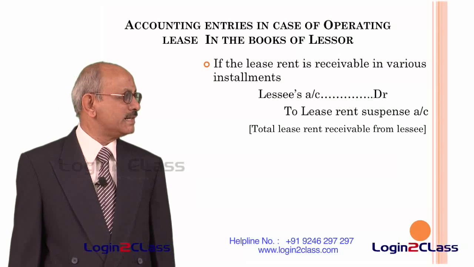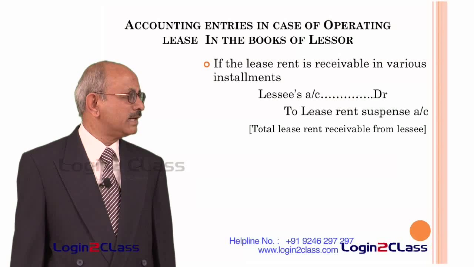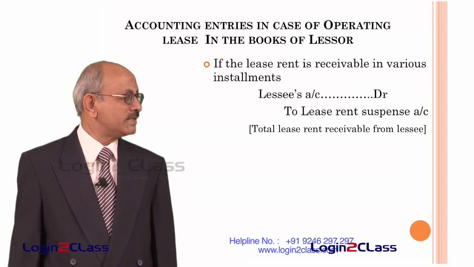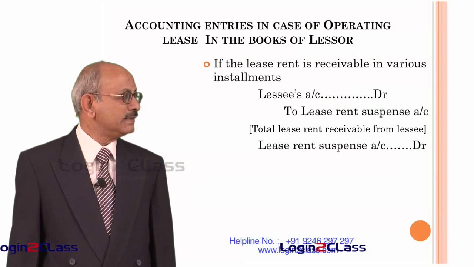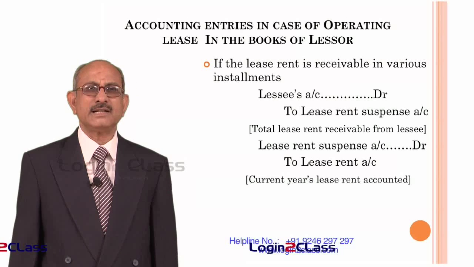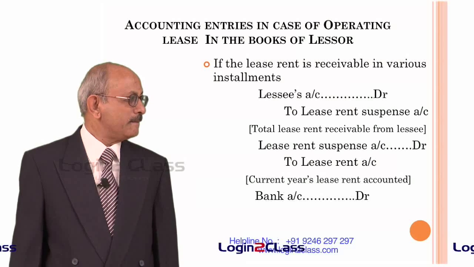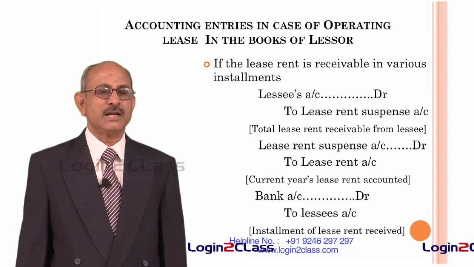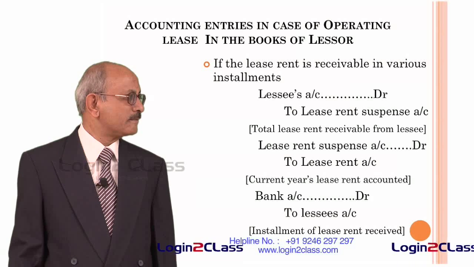This is the total lease rent receivable from lessee. That means he has to calculate the total amount to be received over the life of the lease, and then the entire amount is kept in a lease rent suspense account. And as soon as one year's lease rent is received, this lease rent suspense account is debited and that amount is credited to lease rent account. So that lease rent account becomes the income of the lessor for that particular period. And finally, when the installment of lease rent is received, you have to debit bank account for having received the money in the bank account, and lessee's account is credited.